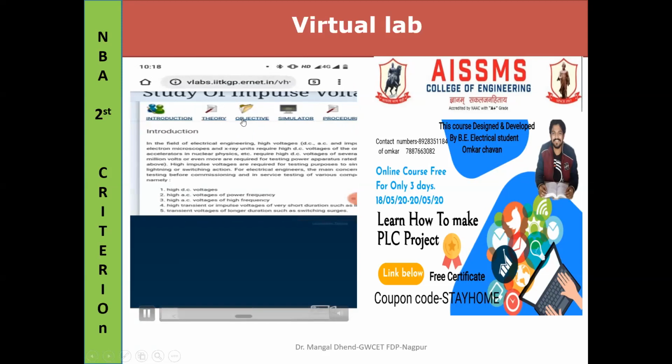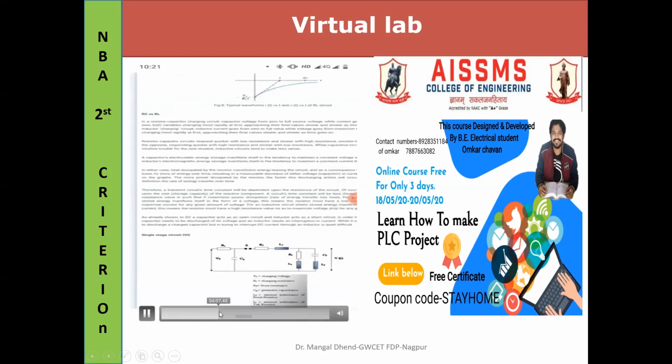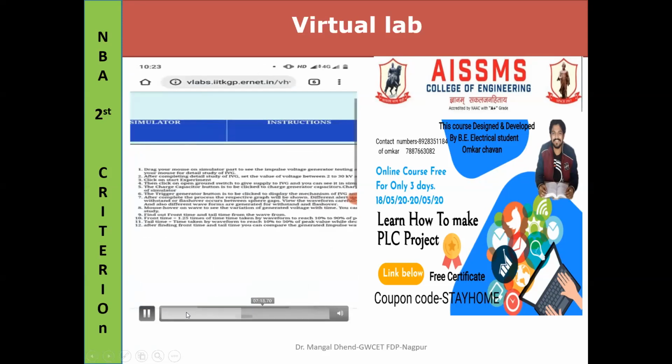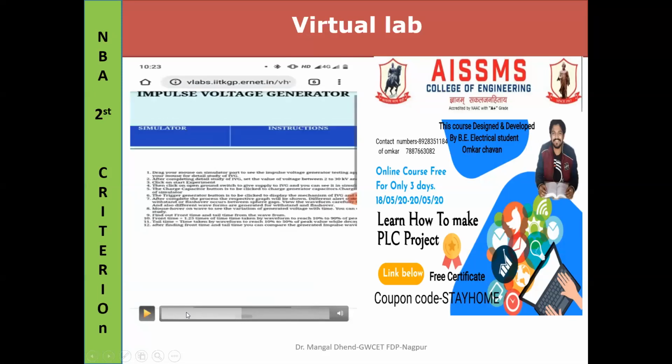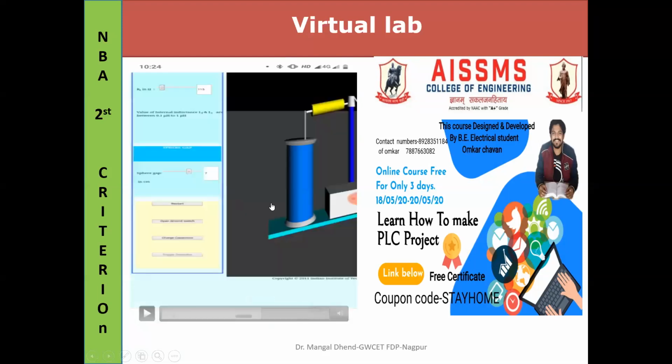You just click on theory, objective, or impulse voltage. But students find it very easy. Theory is also required to understand electrical engineering, RL circuit, and how you can perform the experiment. Because this is not to complete the experiment, the objective is that he must understand what the impulse generator is and what the virtual lab is, and he must motivate students and students must do that. So he explained all the things.